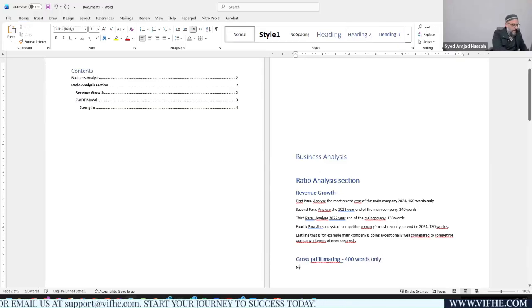And when you move to the net profit margin ratio, in that section you have already explained most of the things in your revenue growth and net profit margin ratio. So it could be possible that your word count would be limited to, suppose, 380 words only, right? So this is how your word count would be reducing. As you move on, your word count would be reducing ratio after ratio, right?